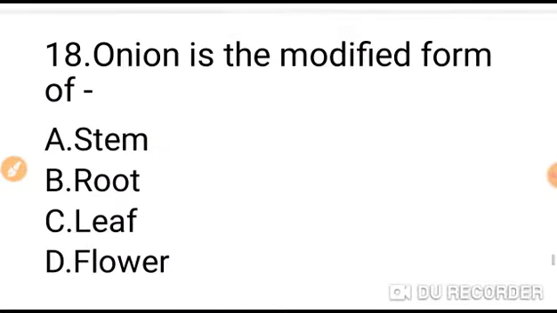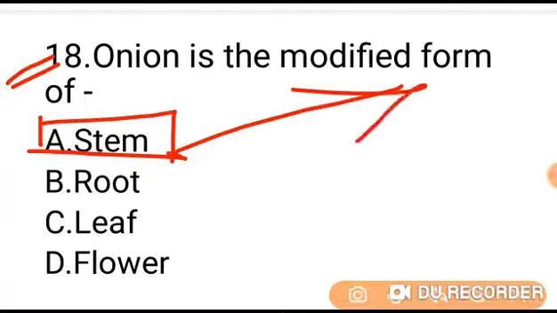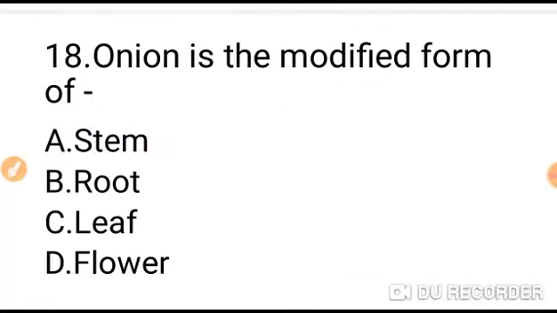Question number 18. Onion is the modified form of: option A stem, B root, C leaf, D flower. All of you know the bulb of an onion is a modified underground stem, and the layers of the onion are modified leaves which store energy for the plant so it can survive in winter. So the correct option is stem. Stem is the modified form of onion. Go to next question.